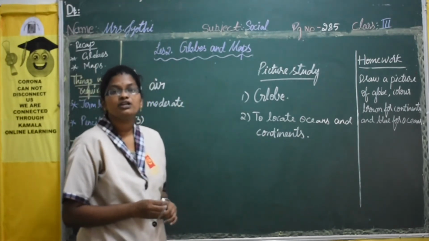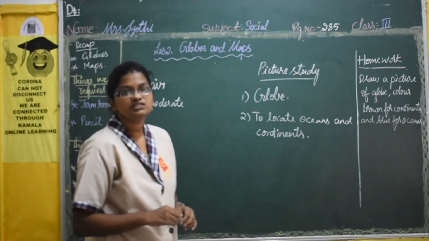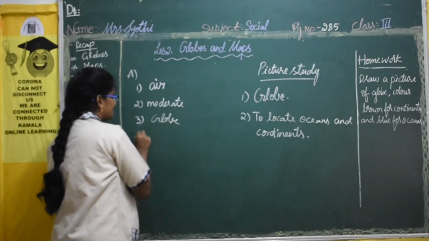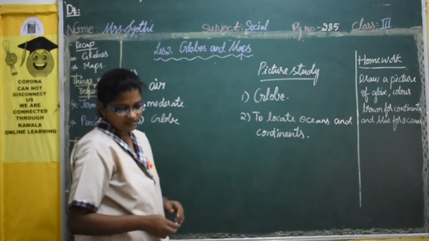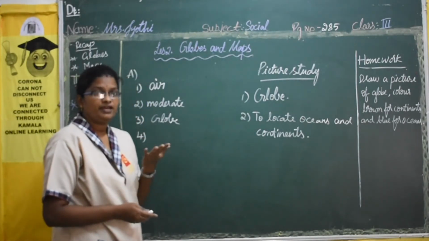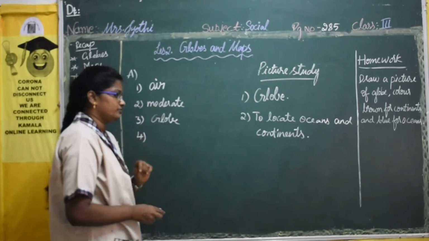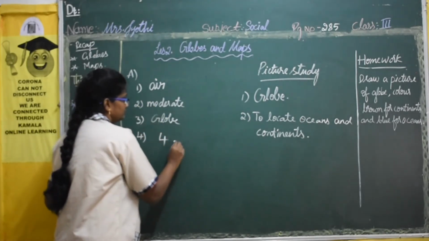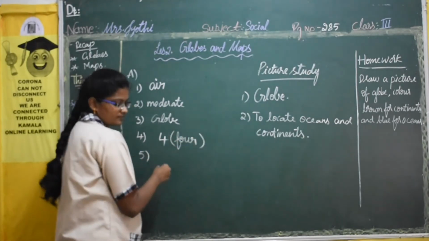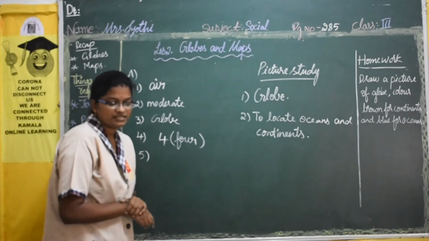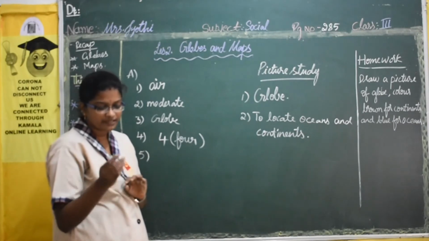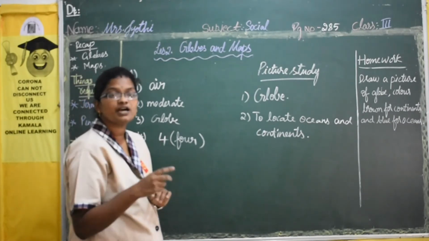A dash is a model of earth. So what is a model of earth? Just now I showed you, it is a globe. The globe is the model of earth. There are dash main directions. So how many main directions are there? 4. Then the last one, maps are dash. So how are the maps? Are they flat, round or oval in shape? They are flat.